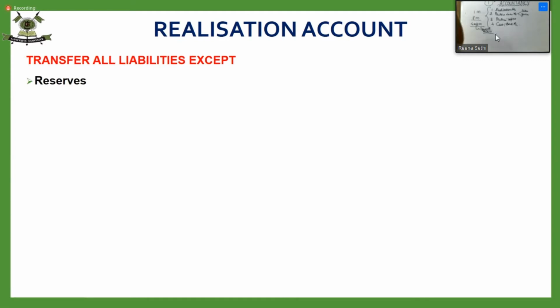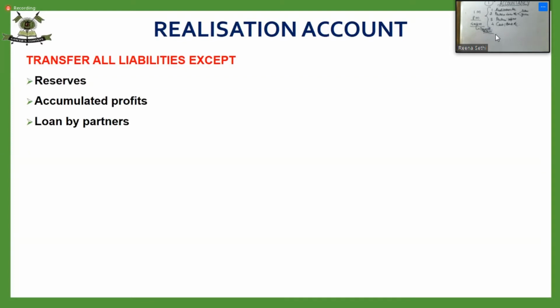That is realization account. But I'm going to transfer all liabilities except reserves. Reserves are not to be transferred. Accumulated profits are not to be transferred. Loan by partner is not to be transferred. We have just seen that loan has to be written separately.